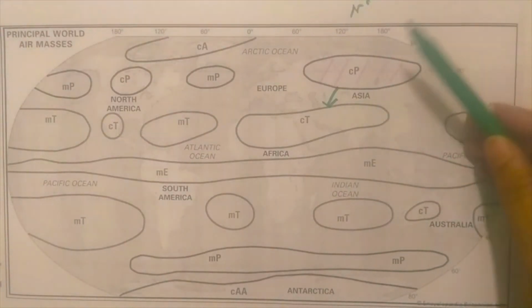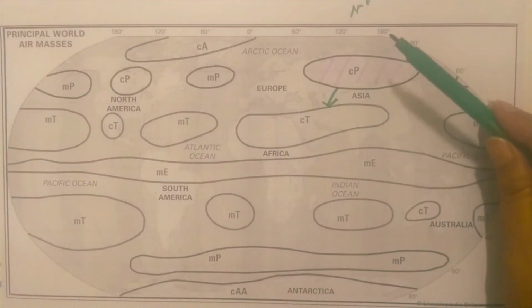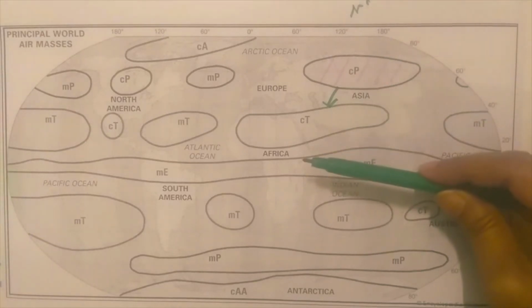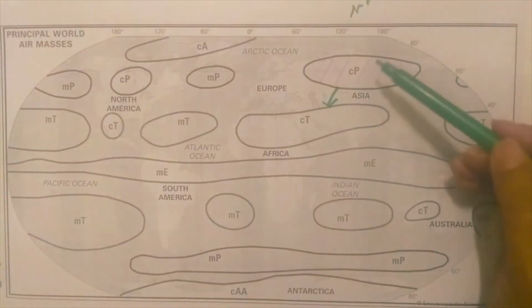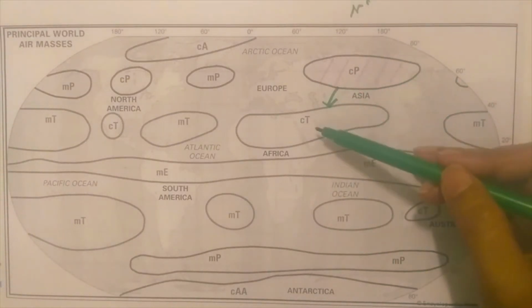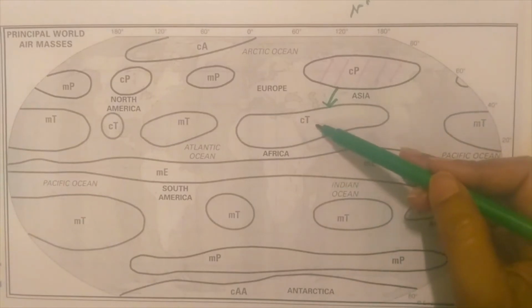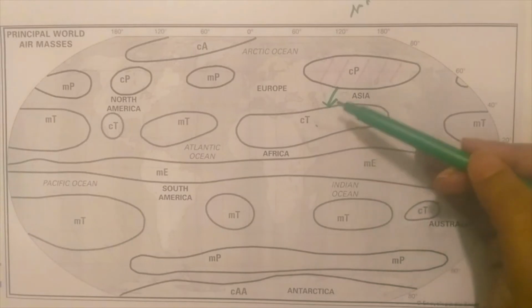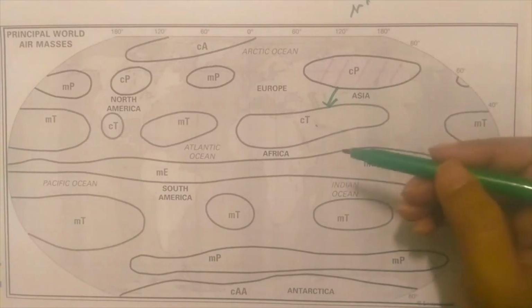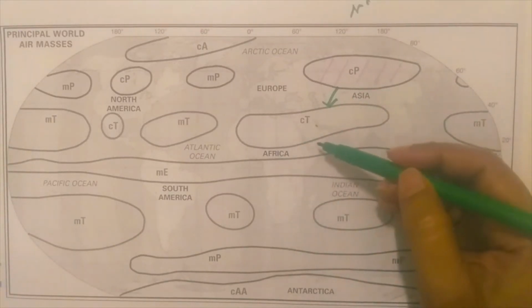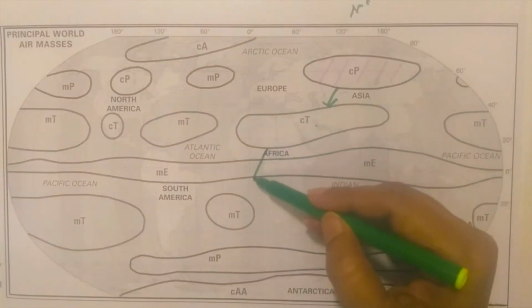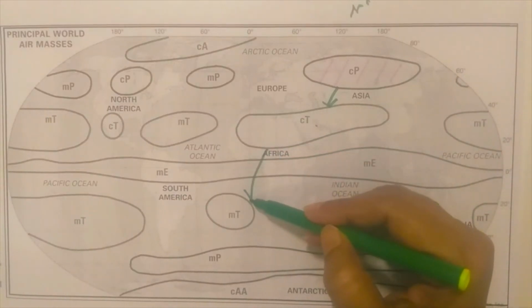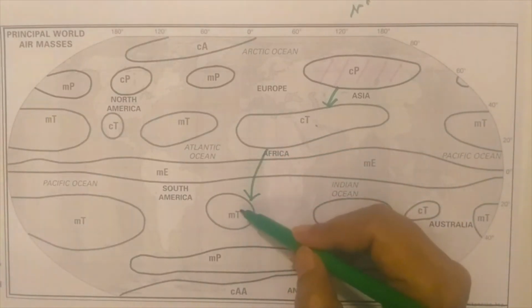If some air mass or ocean current comes from the pole towards the equator, then it gets warm. Similarly, cP air masses, when they come to the tropics, become cT air masses, continental tropical air masses. If cT air masses move south towards the equator, suppose it comes over the ocean, it becomes maritime air masses.